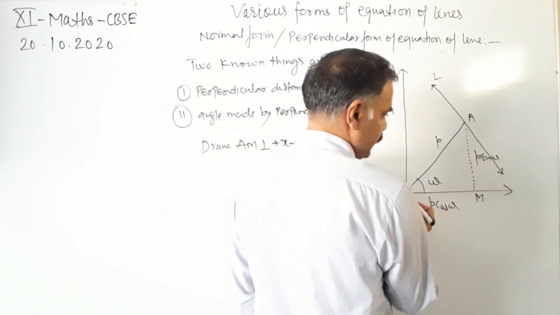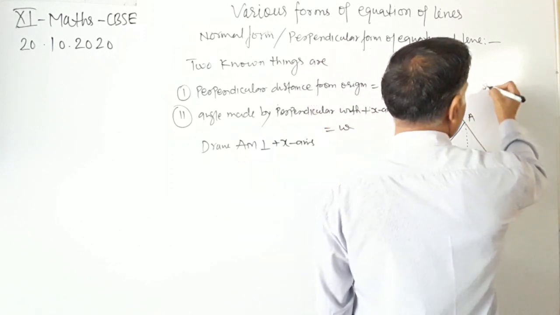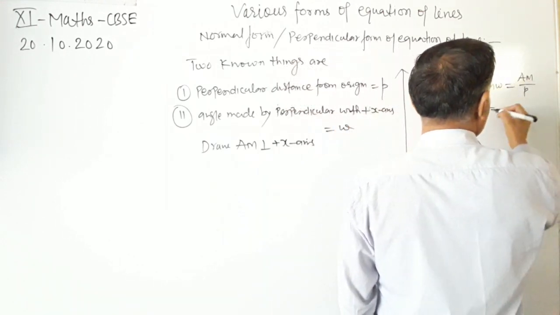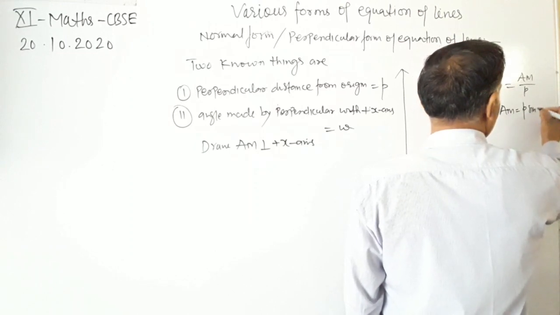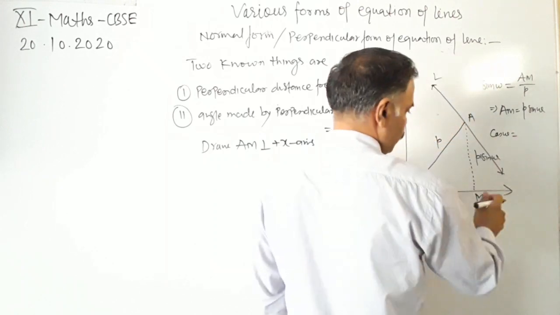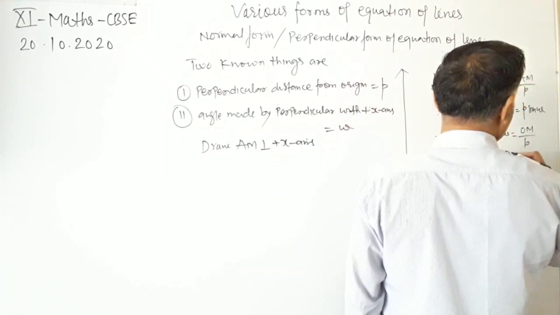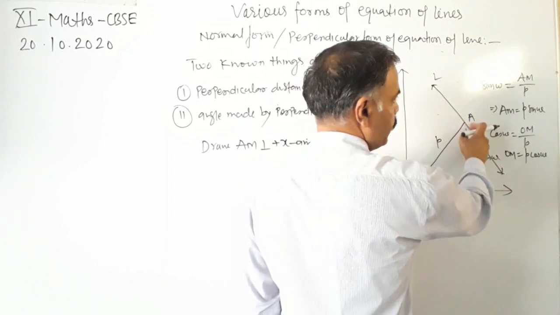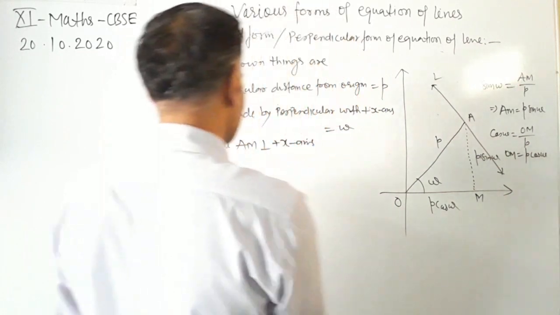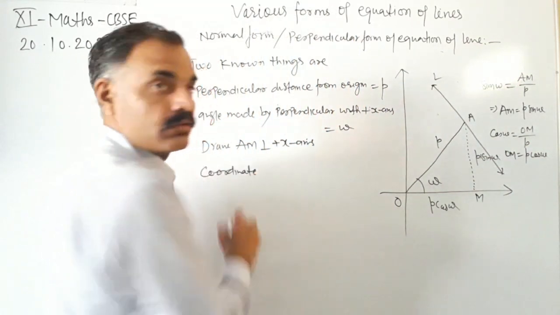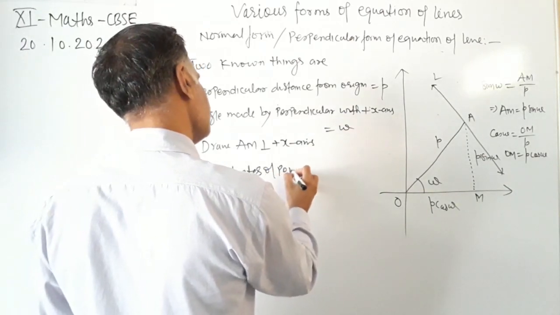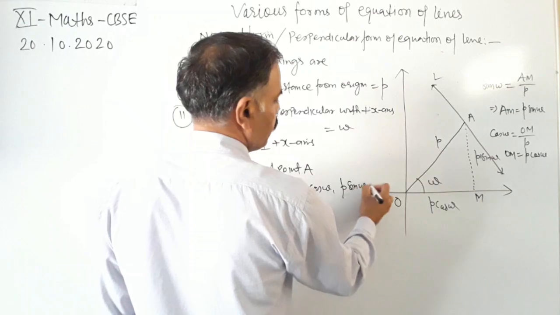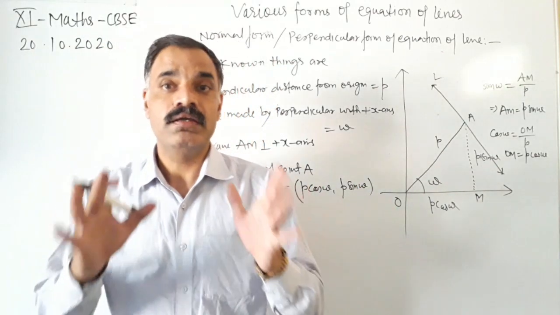We can use the right triangle OMA. Sin omega is equal to perpendicular upon hypotenuse, that is AM upon P. So AM is equal to P sin omega, and cos omega is equal to base upon hypotenuse, that is OM upon P. So OM equals P cos omega. AM is the y coordinate of the point A, and OM is the x coordinate of the point A. So the coordinates of point A are P cos omega and P sin omega. Is it clear to everyone?